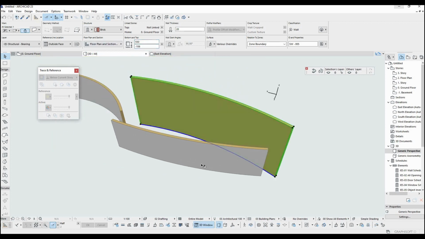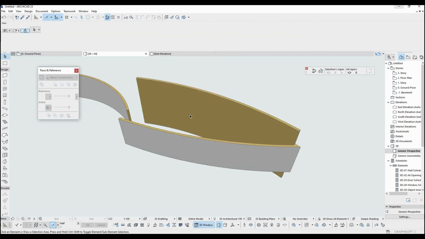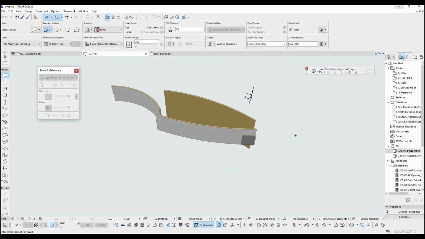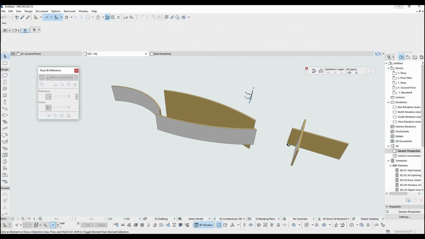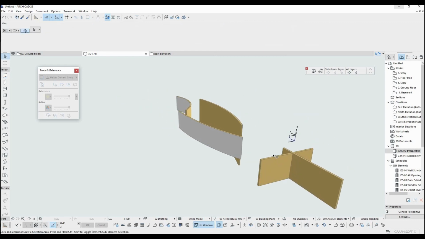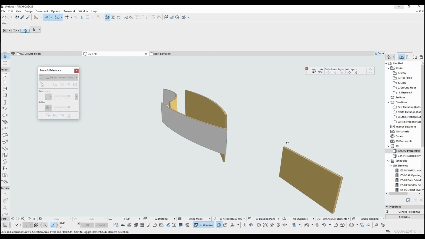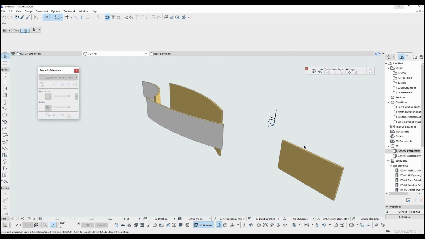You can also use trim, extend or adjust tools as well as floor plan. I click intersect and as you can see both intersected. I'm gonna copy this wall. I just click Alt button and click the reference wall. After doing that, I place another one. This time I press Ctrl button and start to trim. As you can see, trimming in 3D works as well as 2D.